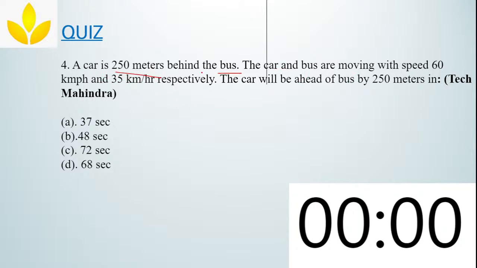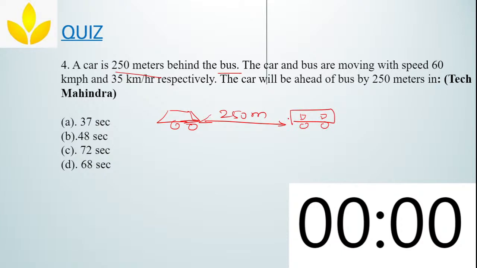A car is 250 meters behind the bus. Okay, there is a car. For example, this is a car. Don't laugh at my car, okay. This is a car which is 250 meters behind the bus. So here is a bus. I think this looks like a bus, right? Behind this bus.